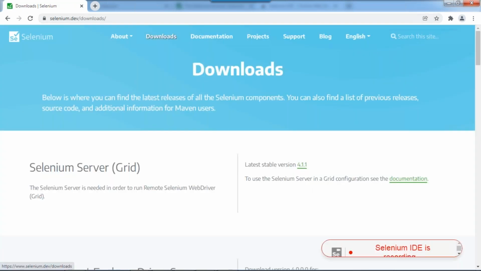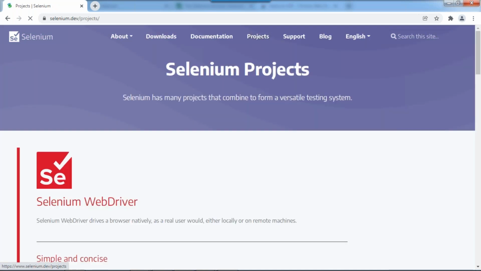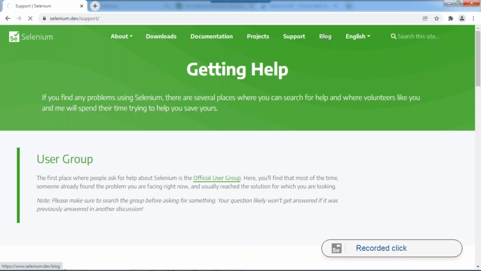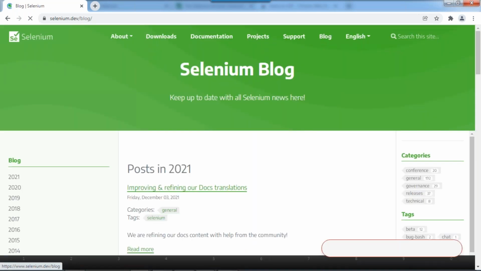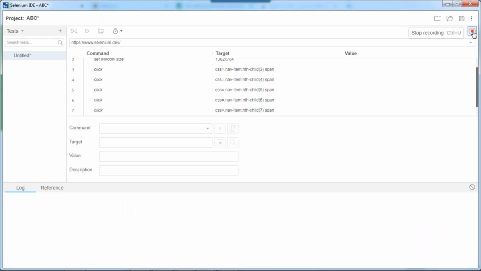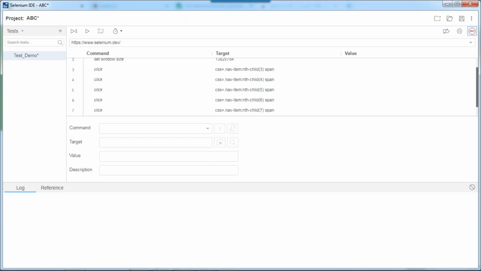Wait for some time. Let it download. Okay, see, documentation. I'm clicking Project. I'm clicking Support. I'm clicking Blog. Now my task is done. So what you need to do is go and stop the recording. It asks for a test case name, so you can give any name, like demo 1. Click OK. Now see what is happening here.